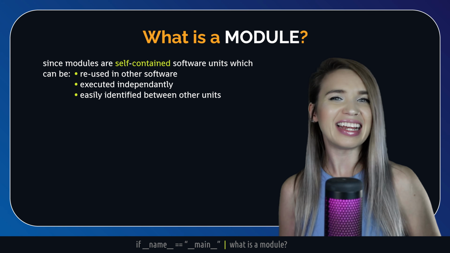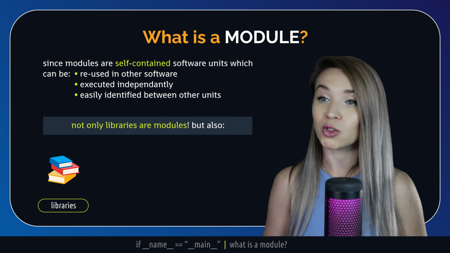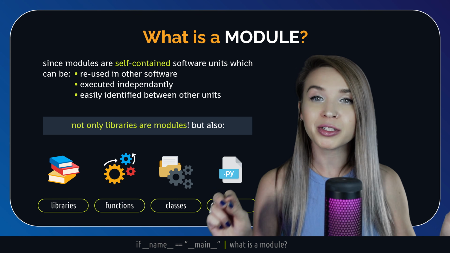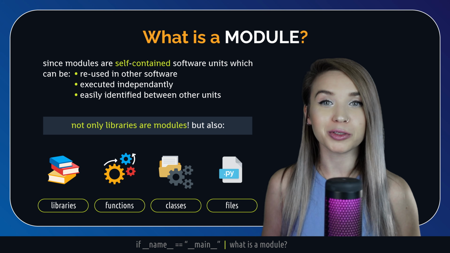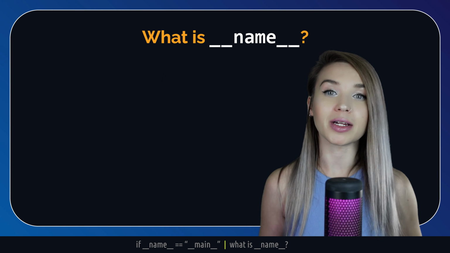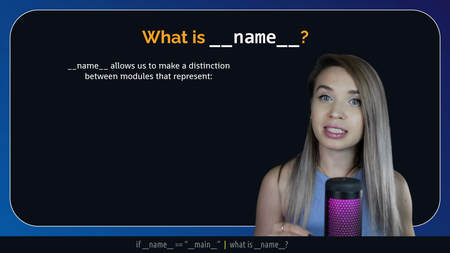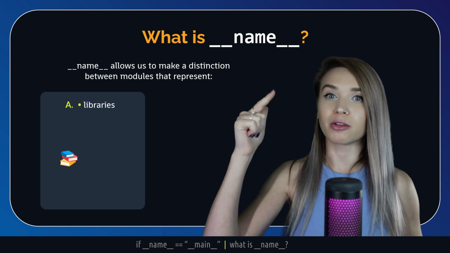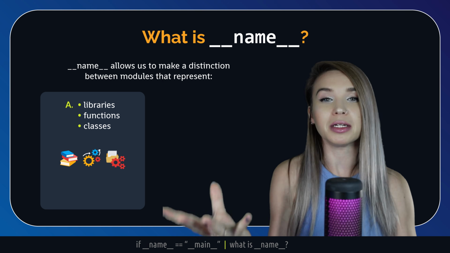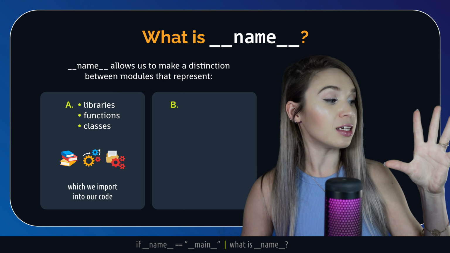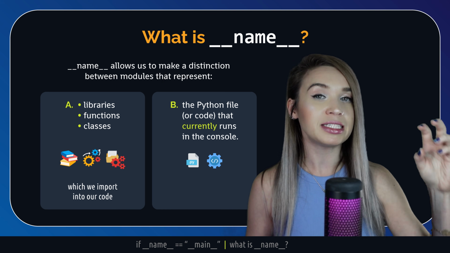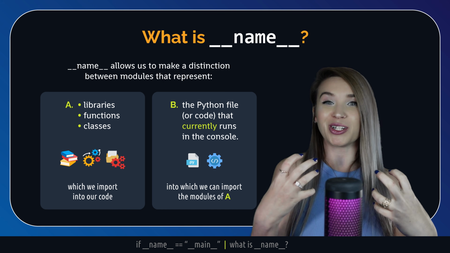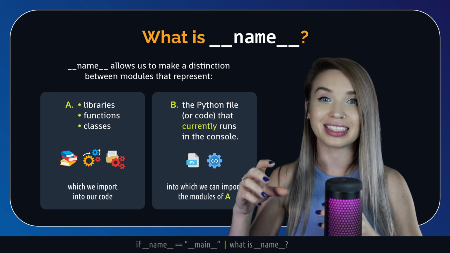So if that's the case, not only libraries are modules, but also functions and classes, and most of all, any Python file you have ever created is also considered a module. So if we take it back to the __name__ variable, we can say that it allows us to make a distinction between A, the modules that represent libraries or external functions and classes which we are able to import into our code, and B, the module that represents the current Python file we are executing in our console, the file into which we import those functions and classes and libraries.